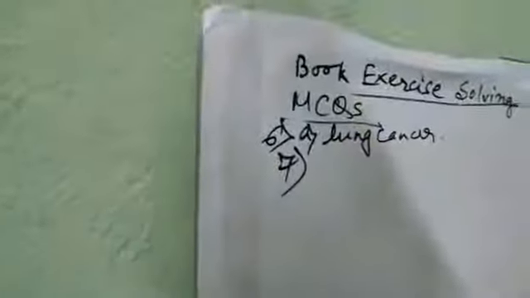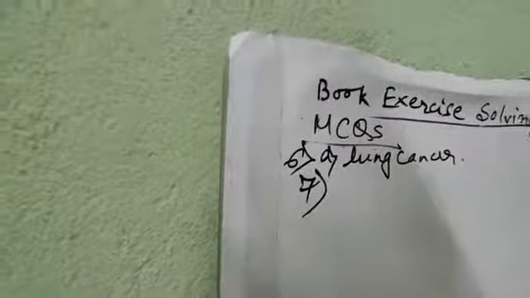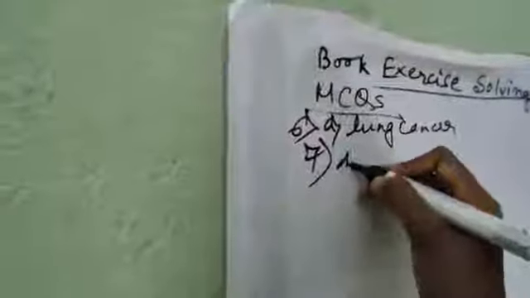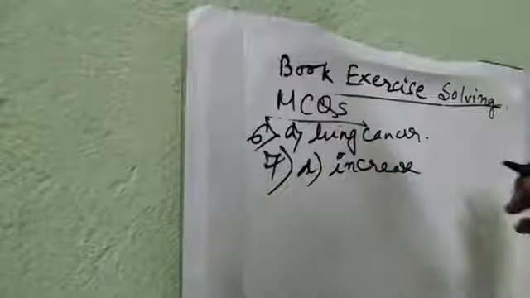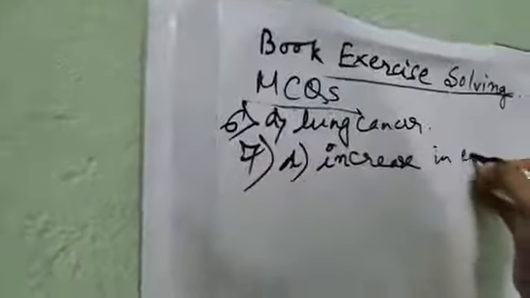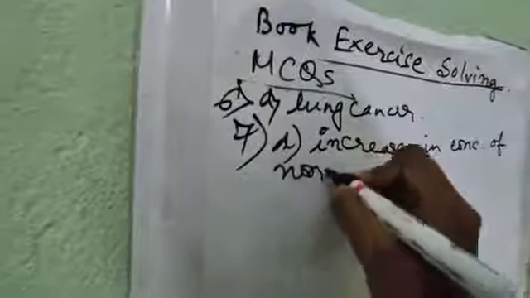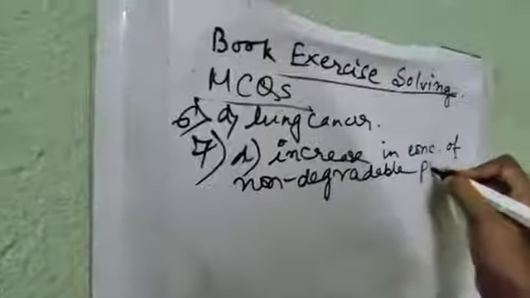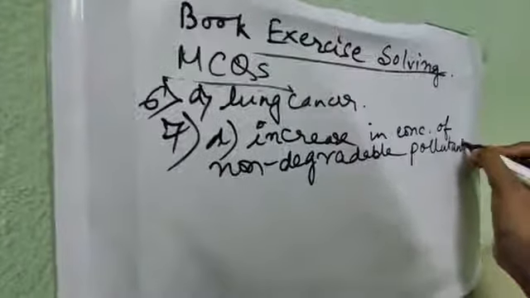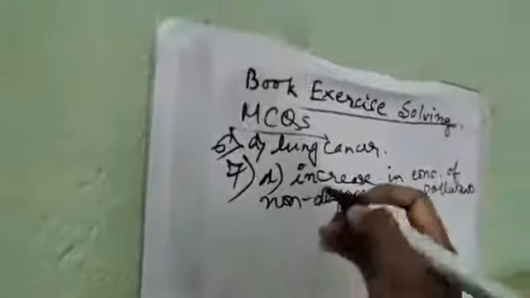Number 7, the term biomagnification refers to, the answer is option D, increase in concentration of non-degradable pollutants as they pass through the food chain.